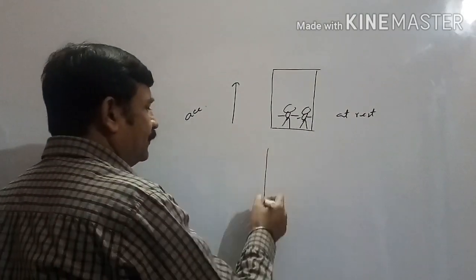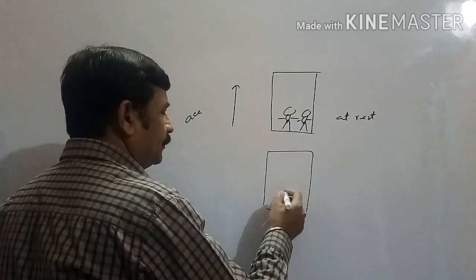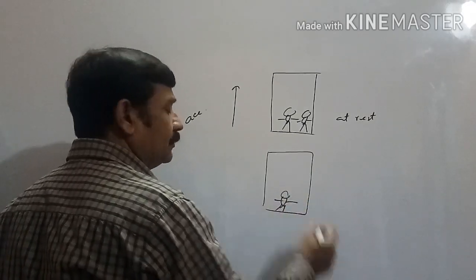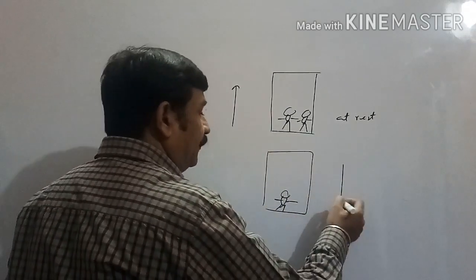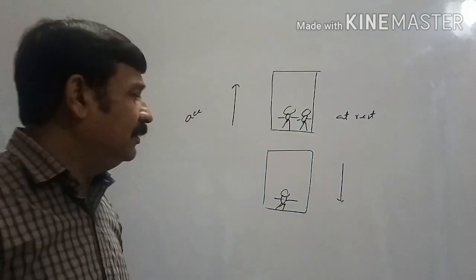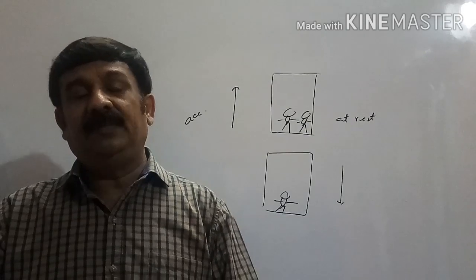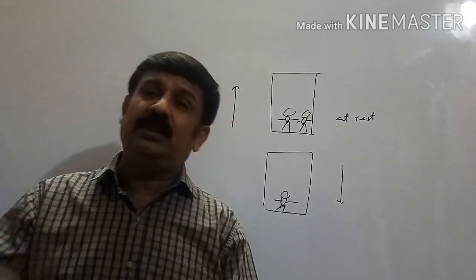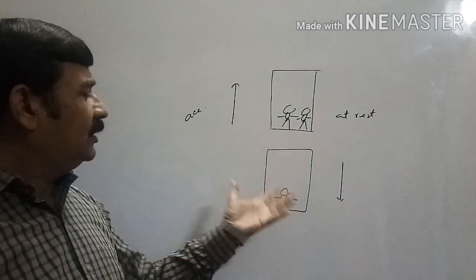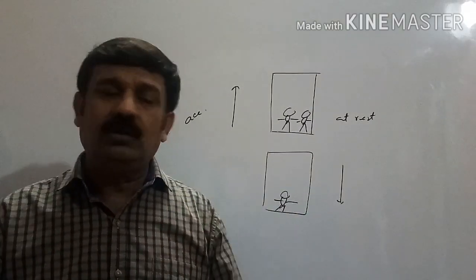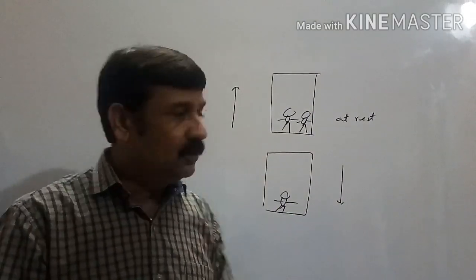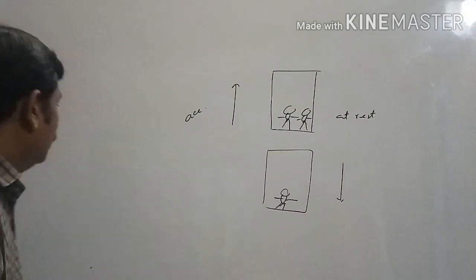When the same lift moves downward, we feel that our weight is decreasing. We start feeling a weightlessness situation. It means still some force is acting opposite to us. From where this force is created, we don't know. Example of pseudo force.